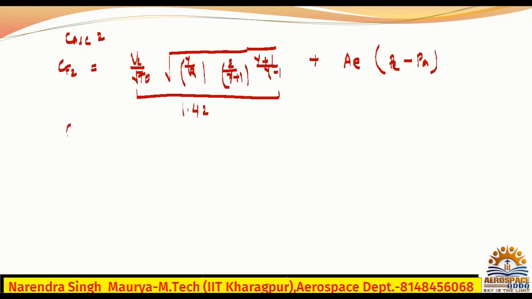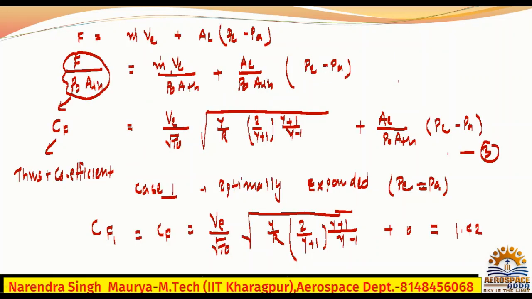So basically CF2 you have now 1.42 plus AE by ATH, and obviously because you are writing the second case, this value will be PE2. Yes or no? This value will be PE2. All right. And if you check here, this is PE2 minus PA, AE by ATH, divided by P naught.